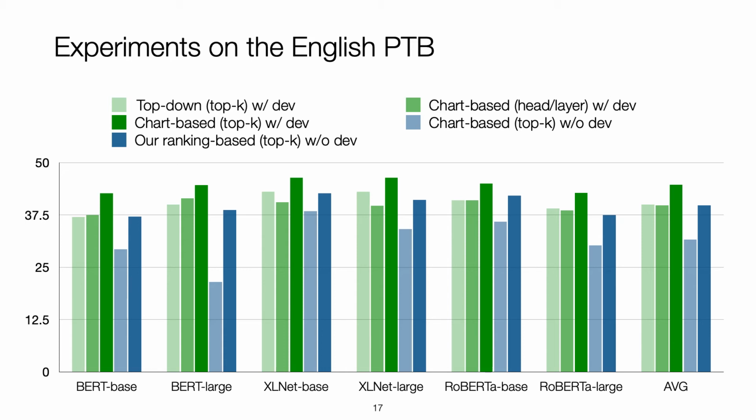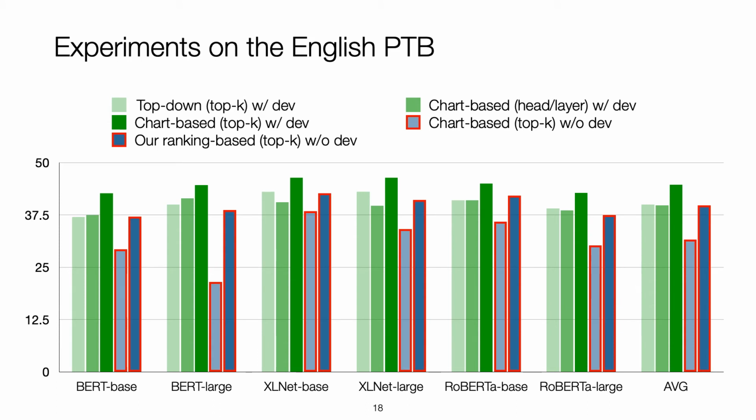Let's check out the experiments. We compare the top-down parser, chart-based parser, and our ranking-based parser with different ensemble configurations on the English Penn Treebank. For pretrained transformers, we use BERT, XLNet, and RoBERTa, with green and blue colors to distinguish 2 different settings, with and without a development set.